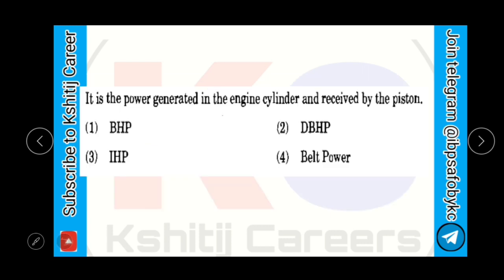It is the power generated in the engine cylinder and received by the piston. Options are BHP, IHP, DBHP, belt power, and the correct answer is IHP.